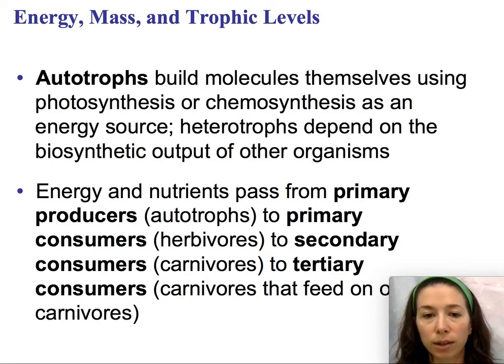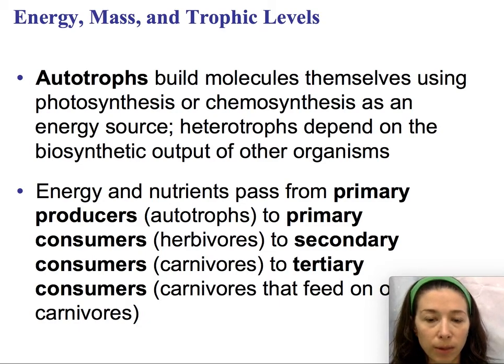Heterotrophs do not create their own food, so primary consumers, secondary consumers, these are all heterotrophs. They depend on the biosynthetic output of the primary producers. Energy and nutrients pass from primary producers to primary consumers to secondary consumers and tertiary consumers.